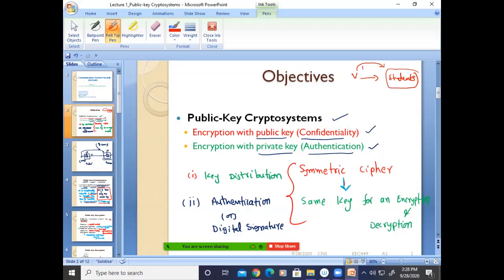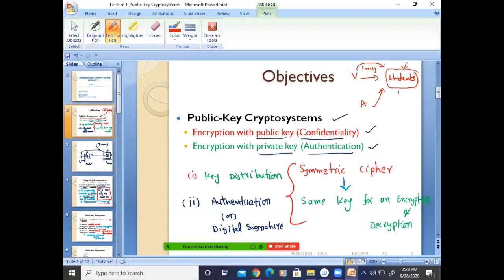Suppose one message came from me, but another message is coming from a different fellow, maybe from a student itself, by changing or modifying the message. So they should know from where they are getting the message.